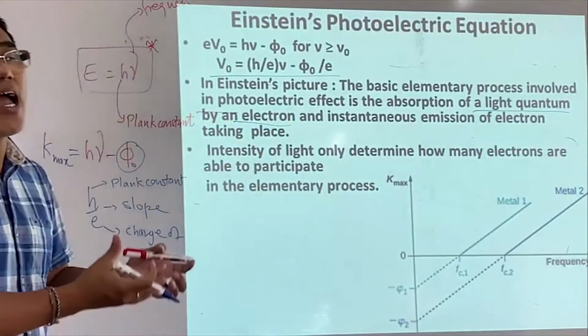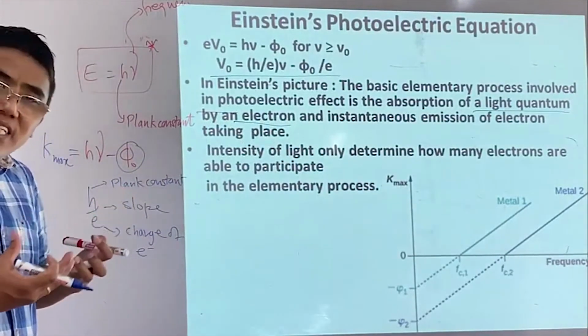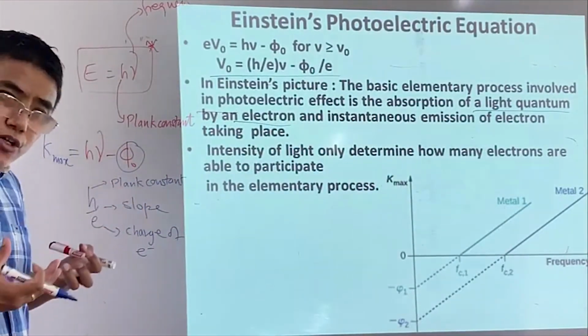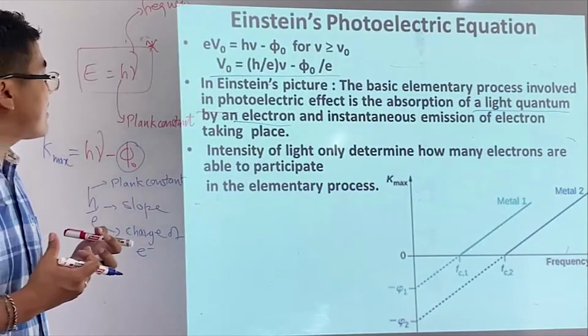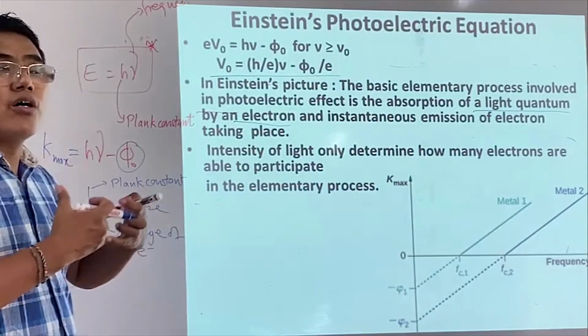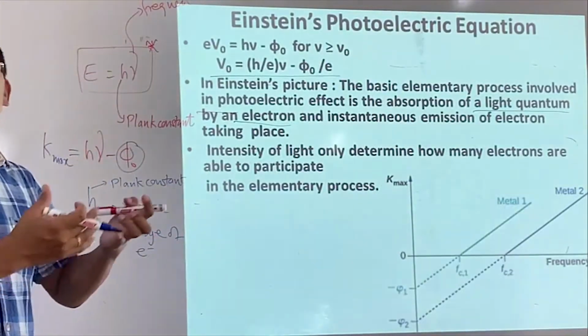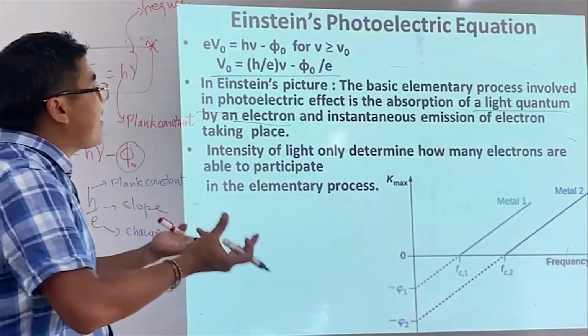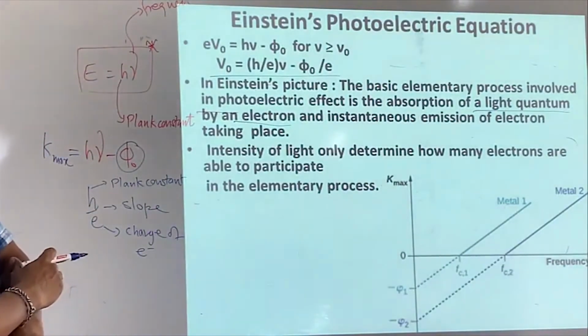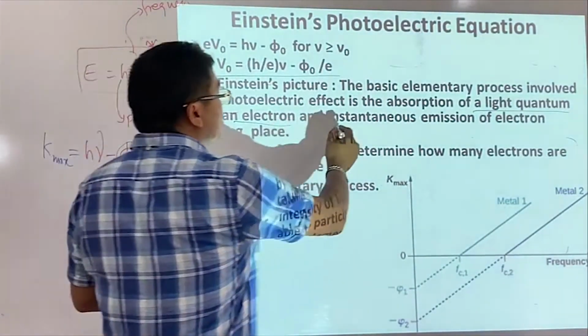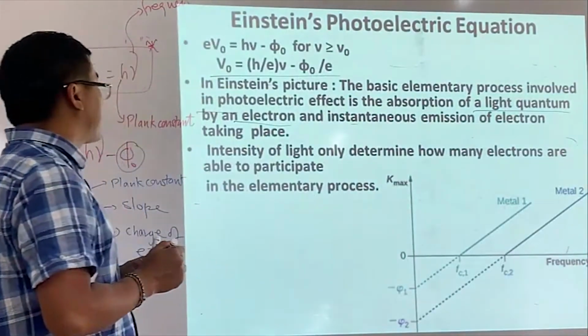So the electron absorbs a discrete amount of energy, a quantum of energy, and this process is instantaneous. It absorbs energy, and then we find instantaneous emission of the electron.